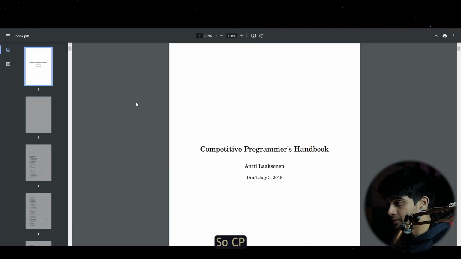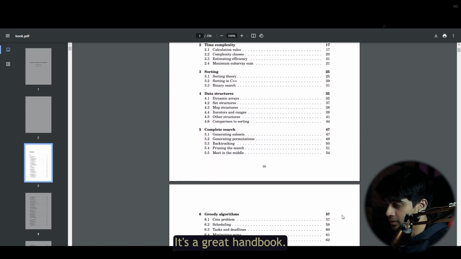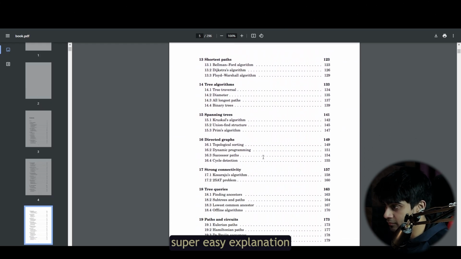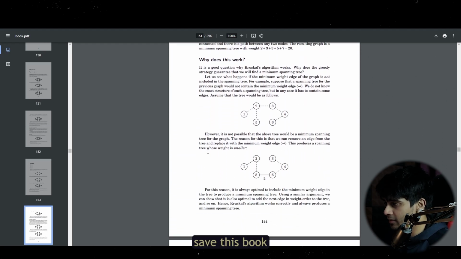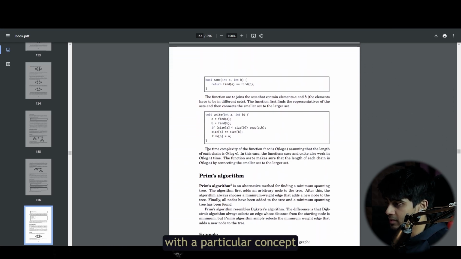The third resource in our learning section is the CP handbook. CP handbook is nothing but the Competitive Programmer's Handbook. It's a great handbook. It's free to download, and they have some super easy explanations for some very difficult concepts. So you can just save this book and treat it as your go-to book if you're ever stuck with a particular concept or algorithm.